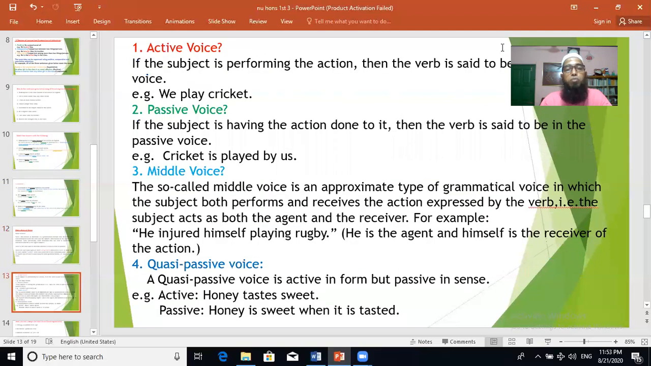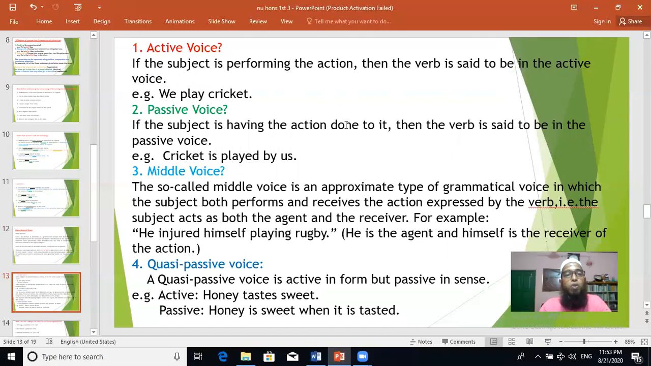Look at this slide, active voice. What is active voice? If the subject is performing the action, then the verb is said to be in the active voice. That means subject is the doer, the performer of the verb. We play cricket, for example. This is an example of active voice. We play cricket. Because here the subject itself is doing the work, the function, playing. Who plays? We play. So who is the subject? Subject is doing the action. That's why it is active voice.